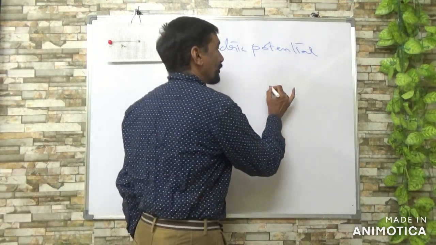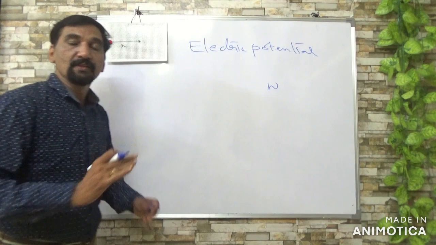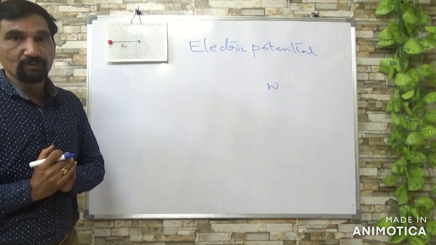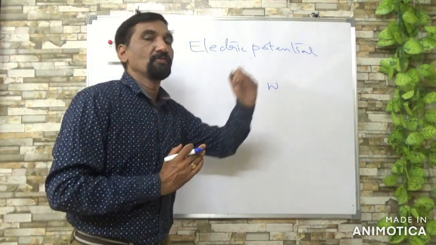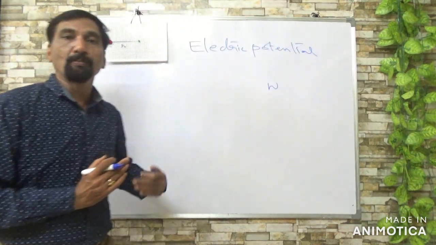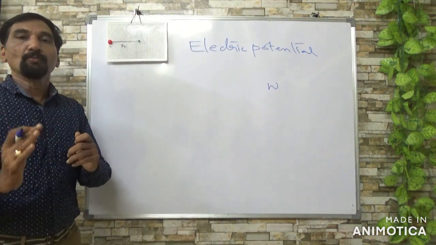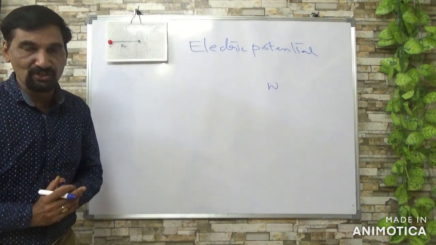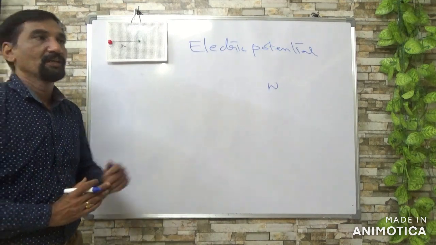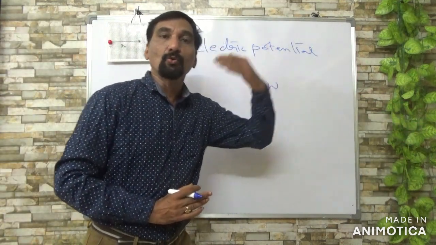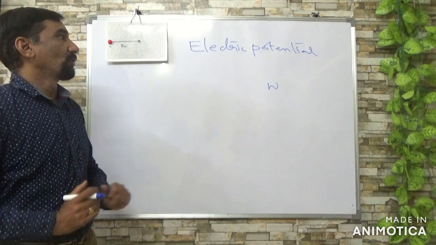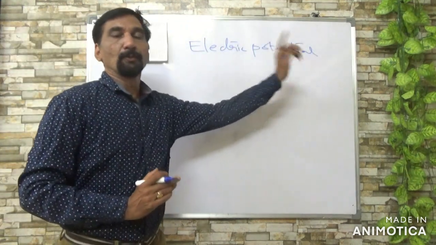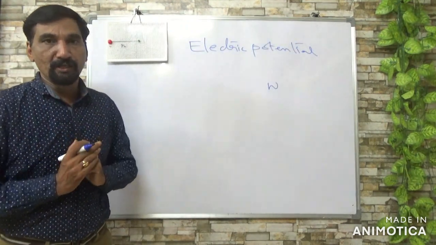So the amount of work done in bringing a test charge from one point to another point is called potential difference. Or else, if you are bringing it from infinity to closer to the body, it is called electric potential. So this is one definition.